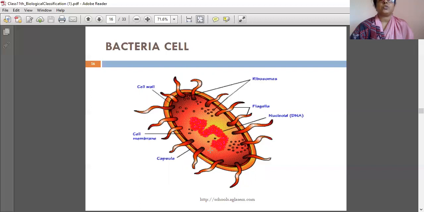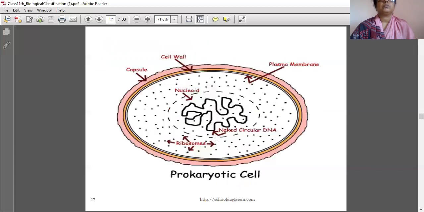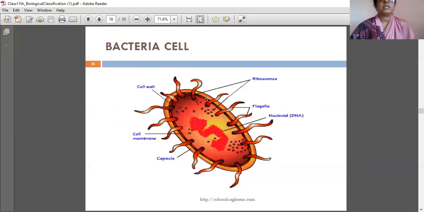This is a cell only. So other membranous organelles are also not there. We cannot see the membranous organelles. Only nucleoid is present there. In this bacteria cell, the cell wall is there, but other membranous organelles are absent.